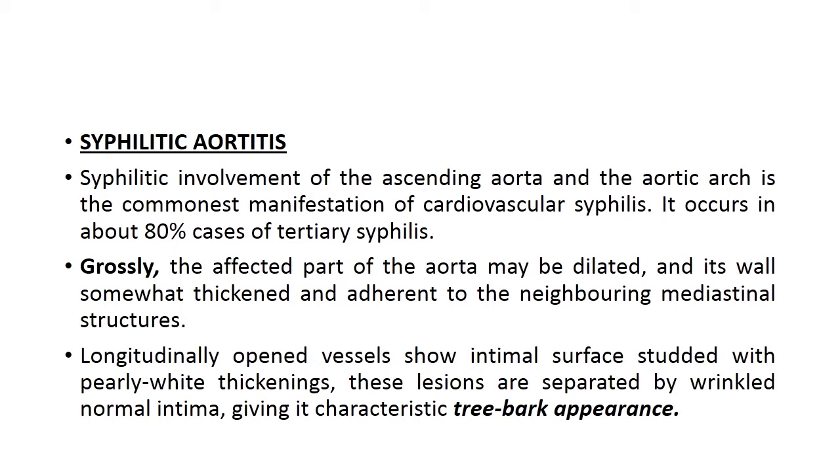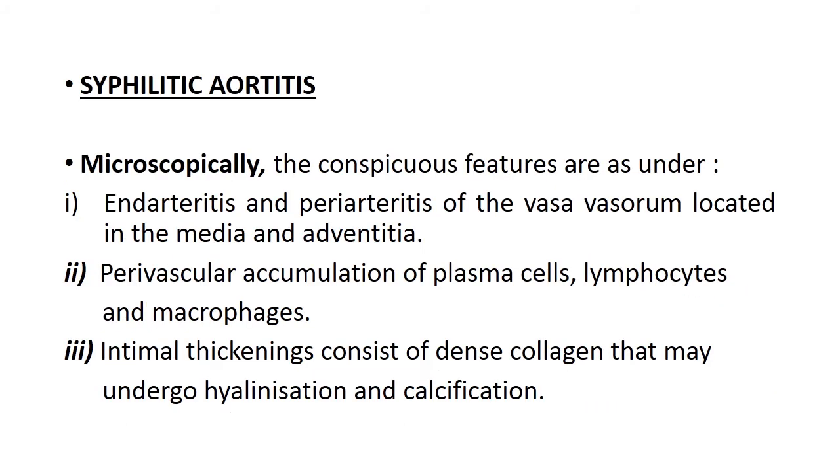Grossly, the affected part of the aorta may be dilated and its wall somewhat thickened and adherent to the neighboring mediastinal structures. Longitudinally opened vessels show intimal surface studded with pearly white thickenings. These lesions are separated by wrinkled normal intima, giving it a characteristic tree bark appearance. Microscopically, the conspicuous features of syphilitic aortitis are endarteritis and periarteritis of the vasa vasorum located in the media and adventitia. There is perivascular accumulation of plasma cells, lymphocytes and macrophages, and intimal thickenings consist of dense collagen that may undergo hyalinization and calcification.